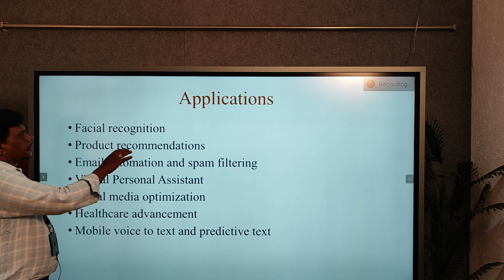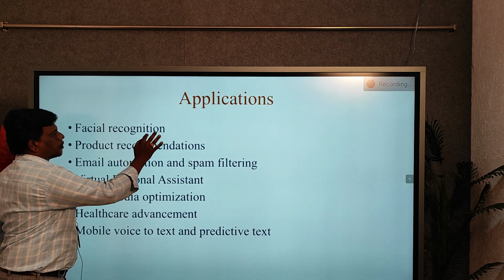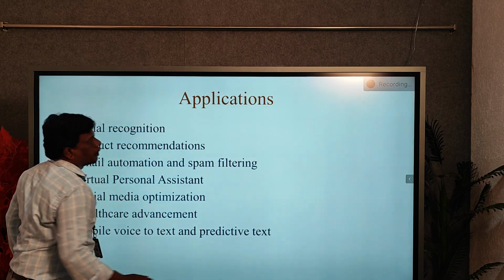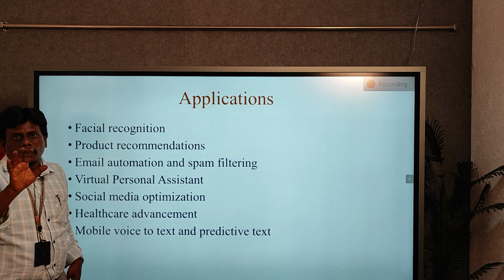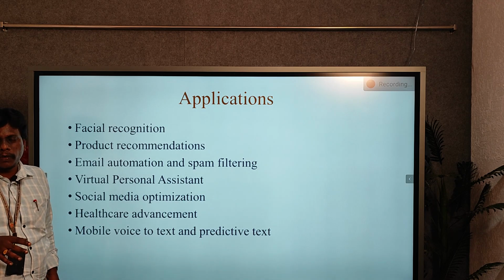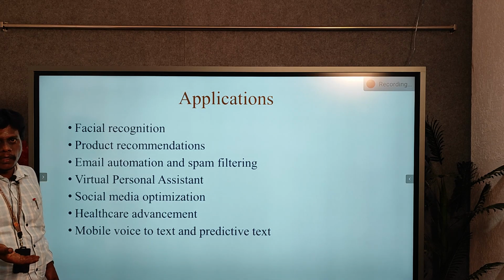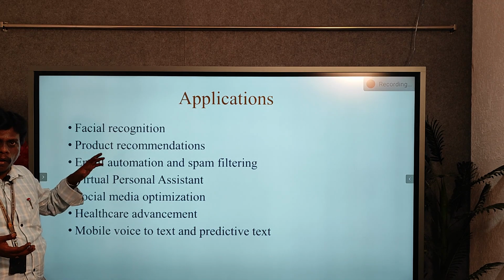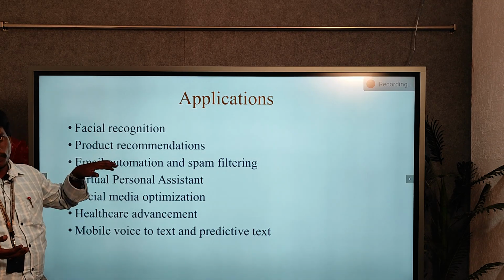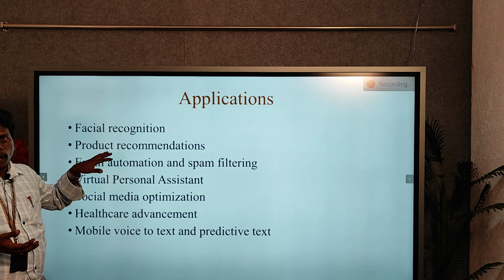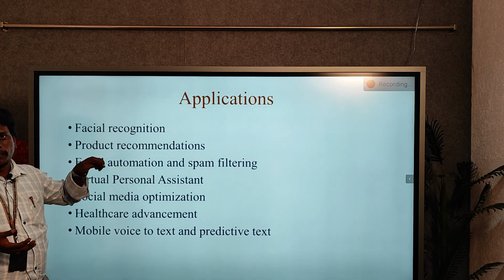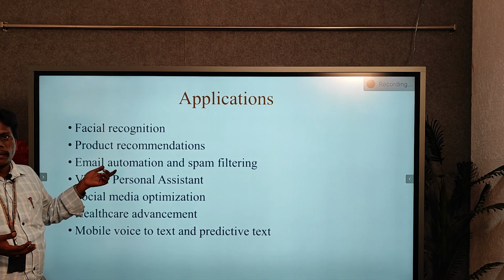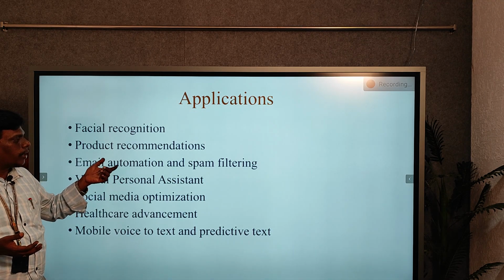So machine learning is used to identify a face, based on the facial features, whether it is authorized or unauthorized. And for product recommendations, if you search for any products online, the next time you open that site, it will recommend the products you previously searched. And machine learning is also used for filtering of mail.